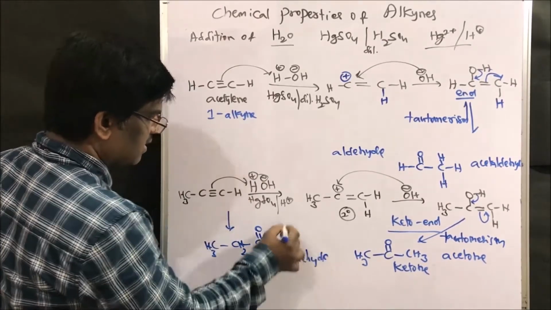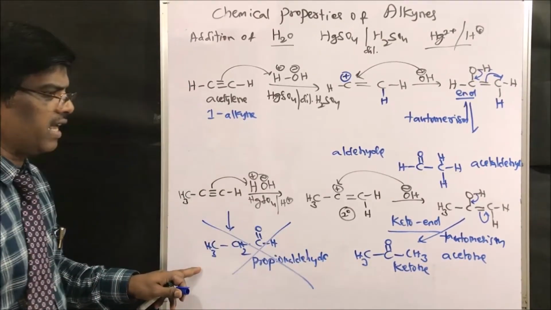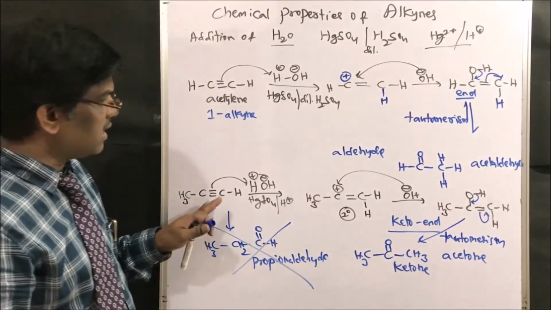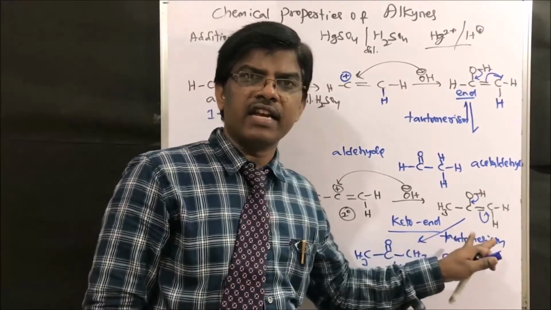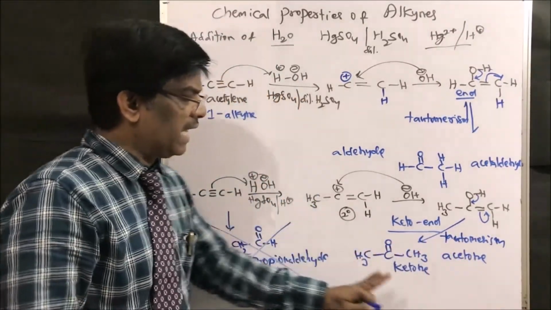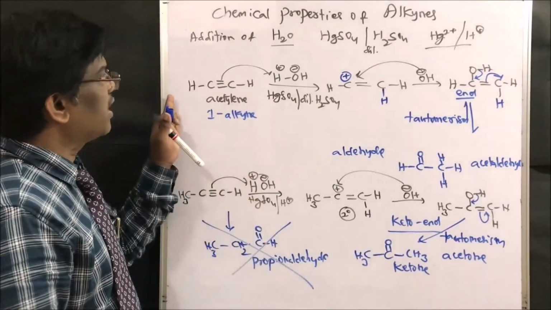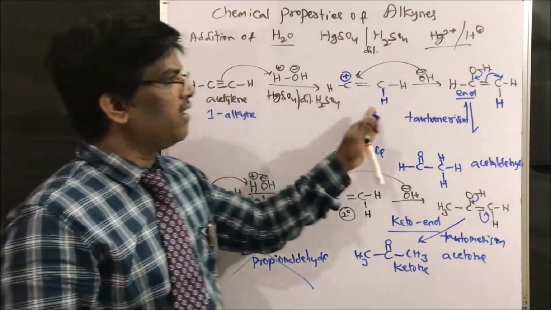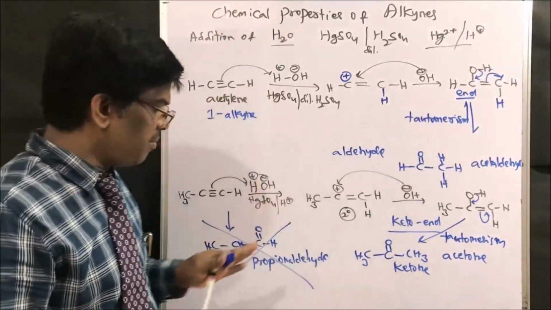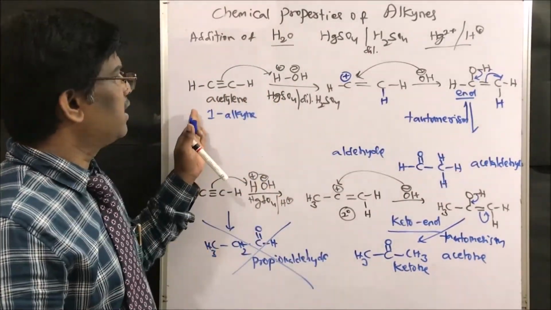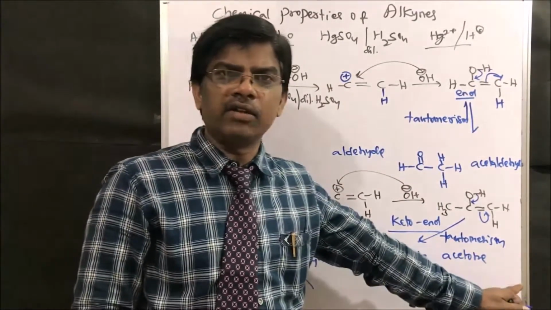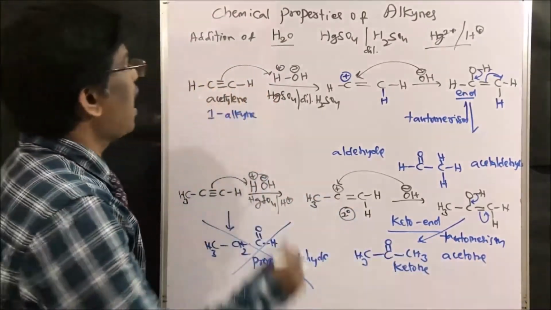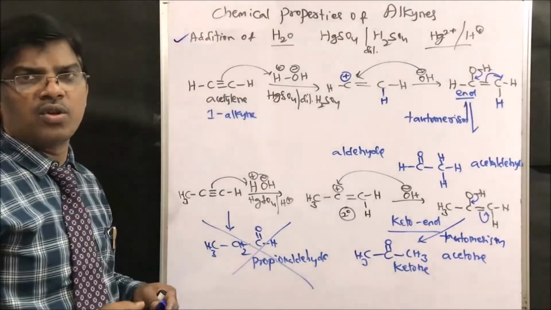It is not going to give propionaldehyde, because it follows Markovnikov's addition rule to give a ketone, right friends? So here also Markovnikov's addition: acetylene gives an aldehyde, and the others, other than acetylene, give ketones. Yes friends, this is how addition of water takes place to alkynes.